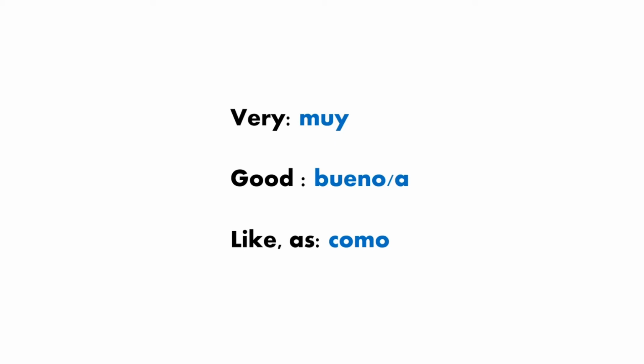Next one, in English we have like and as, but in Spanish we only have one word, and it will be como. In English like has a different use than as, but in Spanish both words mean como. Perfect. So now let's see some examples.